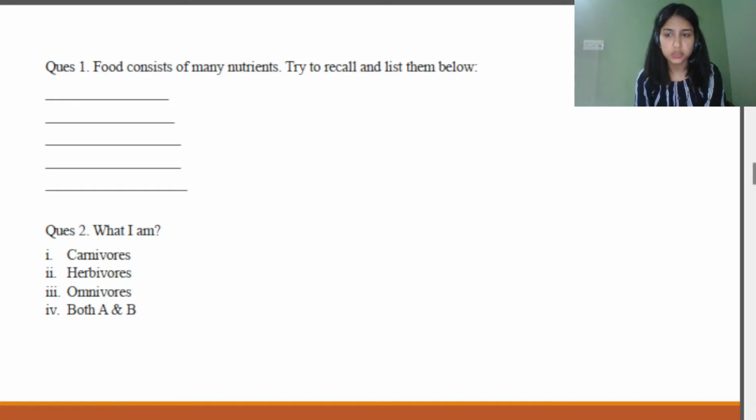Yes, so the answer to this question would be omnivore, because that is the third category which includes organisms having the characteristics of both herbivores and carnivores, because they depend for their food on both animals and plants. That is the third category, omnivores. So humans are included in the omnivorous category.